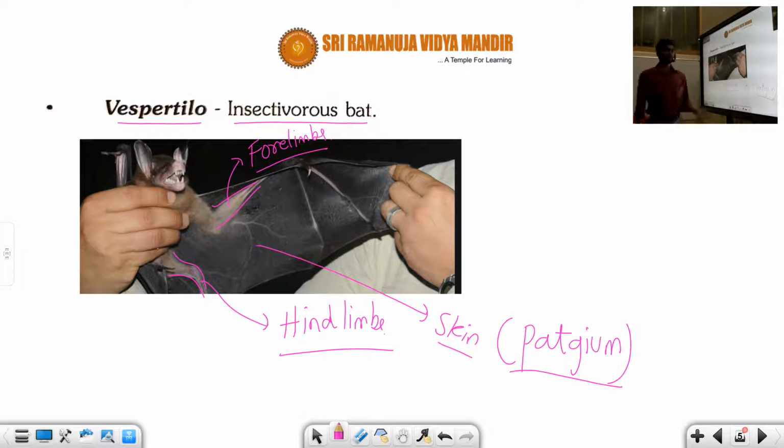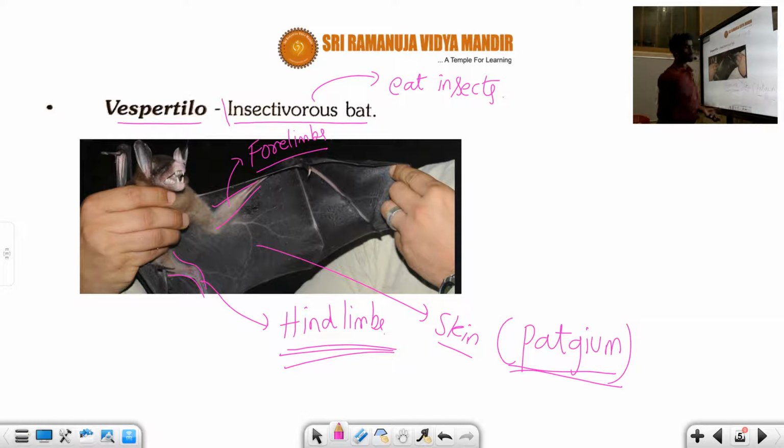What is its function? It helps in flying. This is the insectivorous bat; it eats insects. Insectivorous means it eats insects. The scientific name is Vespertilio. The patagium is present between the hind limbs and forelimbs, and it helps in flying.